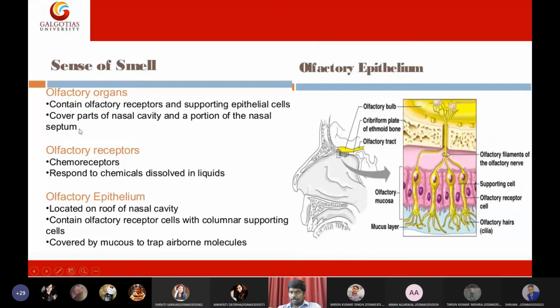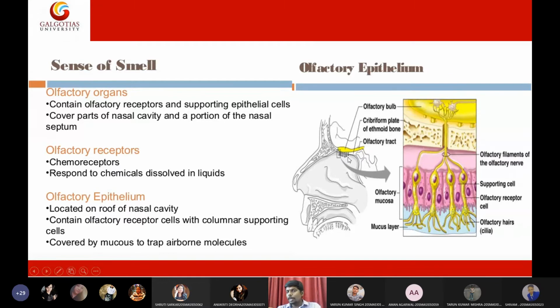So first we have olfactory organs, then we have receptors. Receptors are chemoreceptors, which respond to the chemicals dissolved in liquids. Then we have the olfactory epithelium. The olfactory epithelium consists of the cells that line these neurons. Located on the roof of the nasal cavity, on the top surface, you will see this olfactory epithelium.